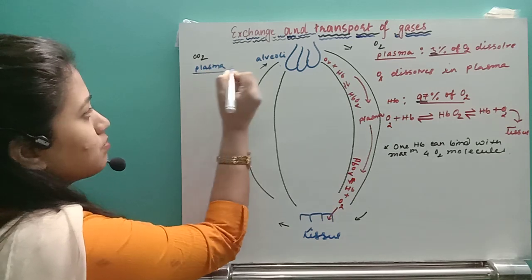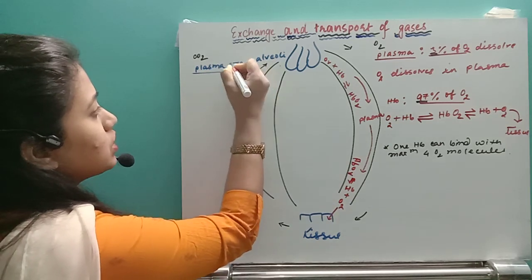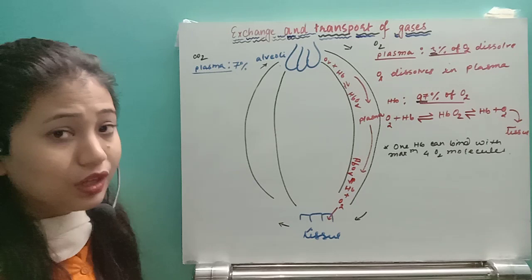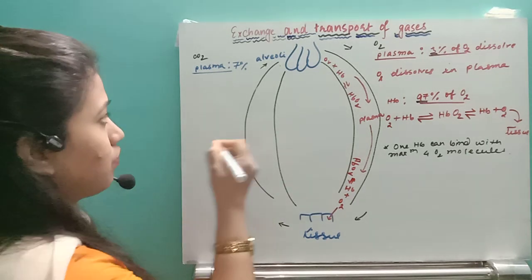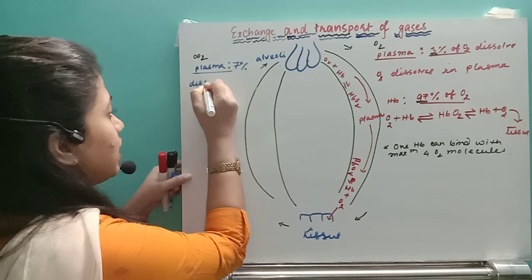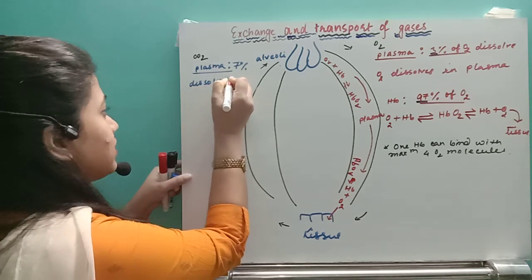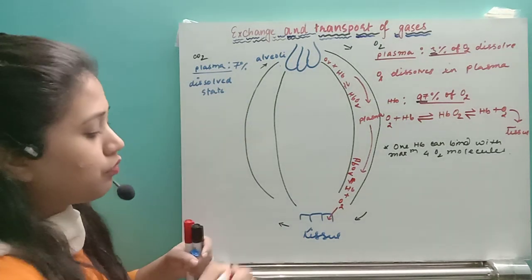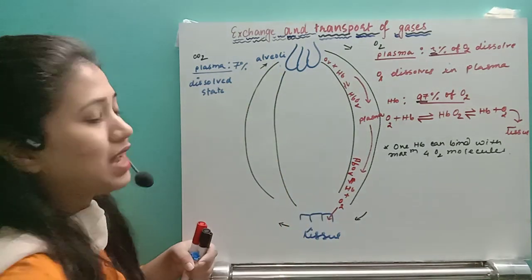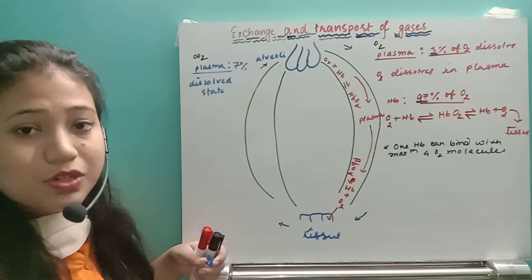In the plasma, around 7% of carbon dioxide will dissolve and reach the alveoli in the dissolved state. From the tissue to the alveoli, carbon dioxide will be transported.